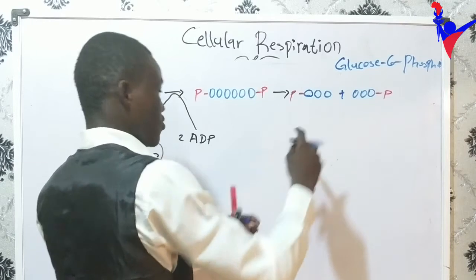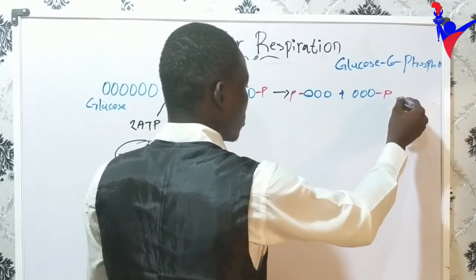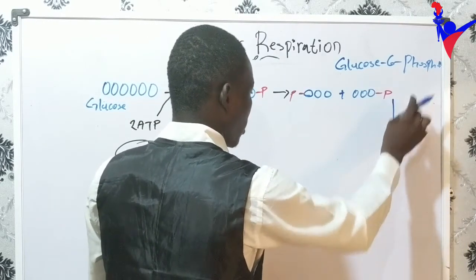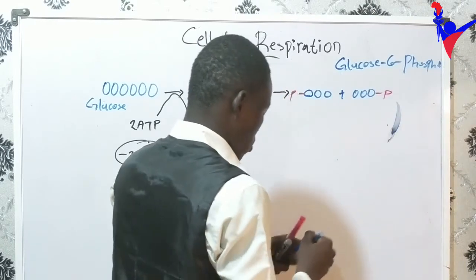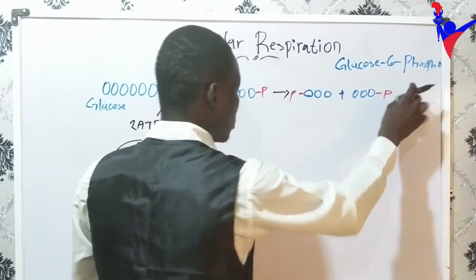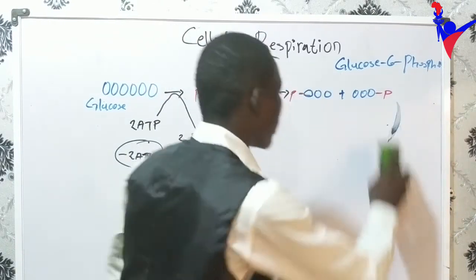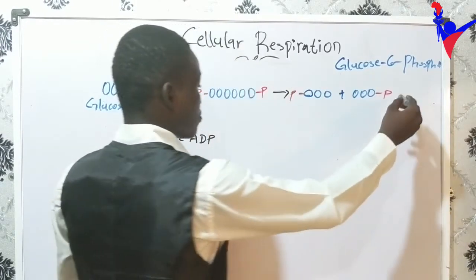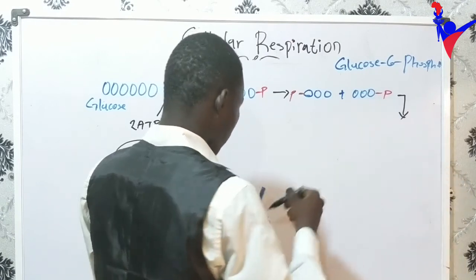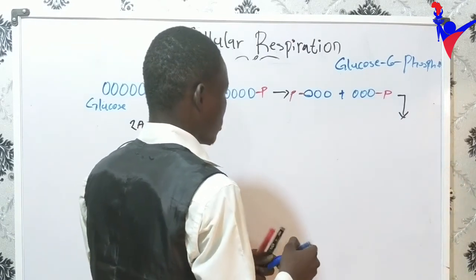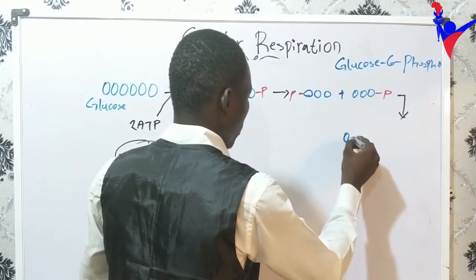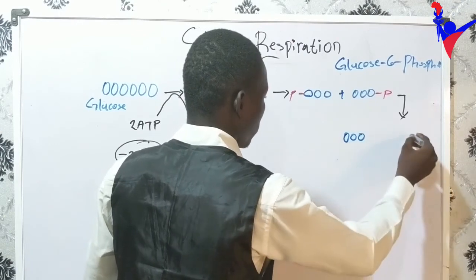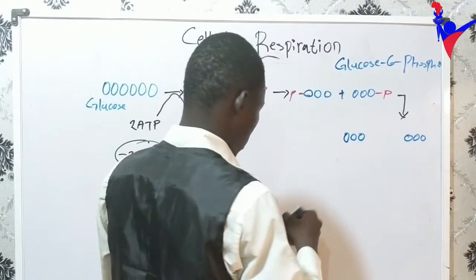We also phosphorylated it further to get a reaction. We added another phosphate group to this. Then we have something like this, 1, 2, 3, 1, 2, 3.